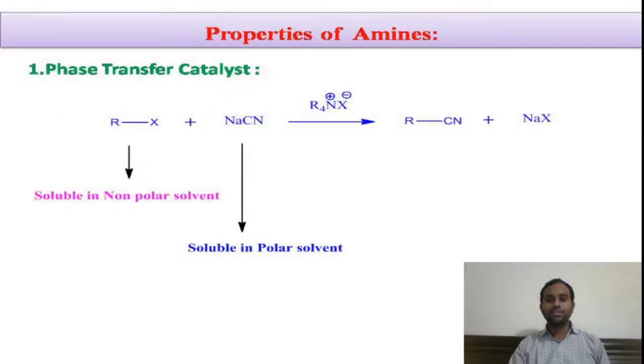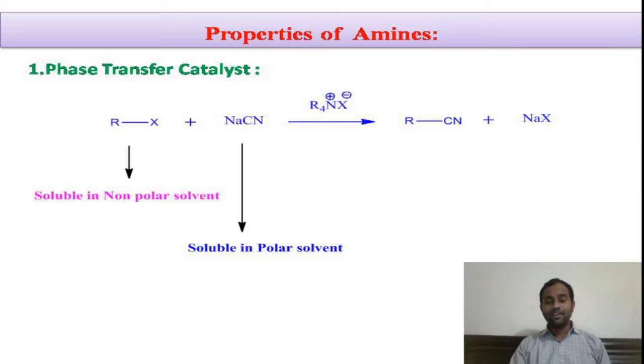Now coming to the properties of amines. The first one is very important, as you can see in the slide: the phase transfer catalyst. What is a catalyst? A catalyst is a chemical substance which does not participate in the reaction, but due to its presence in the reaction, the rate of the reaction is enhanced. That substance is called a catalyst, and the phenomenon is called catalysis.